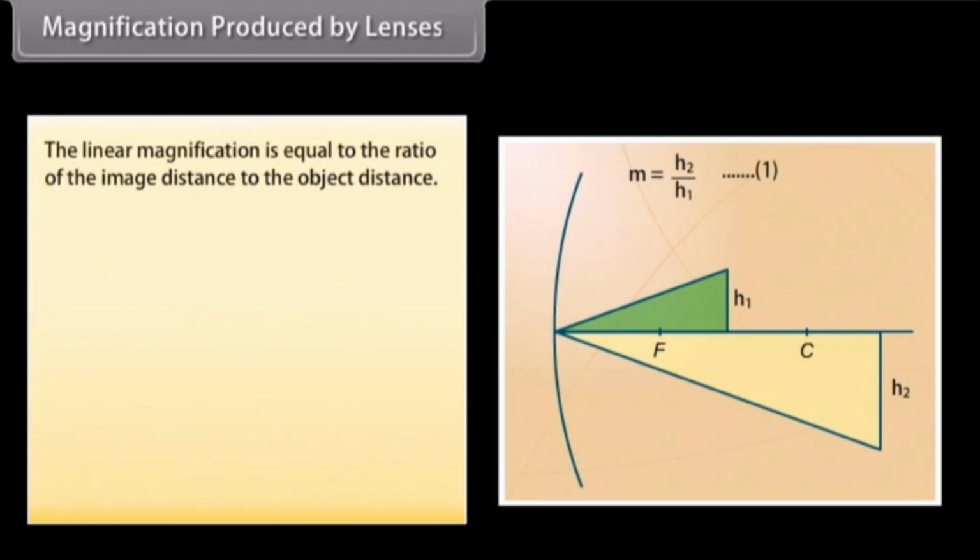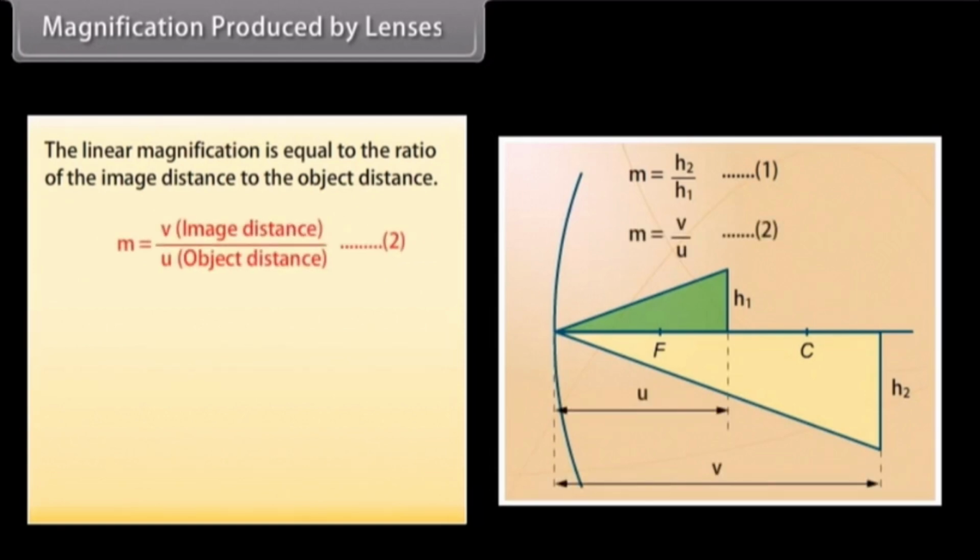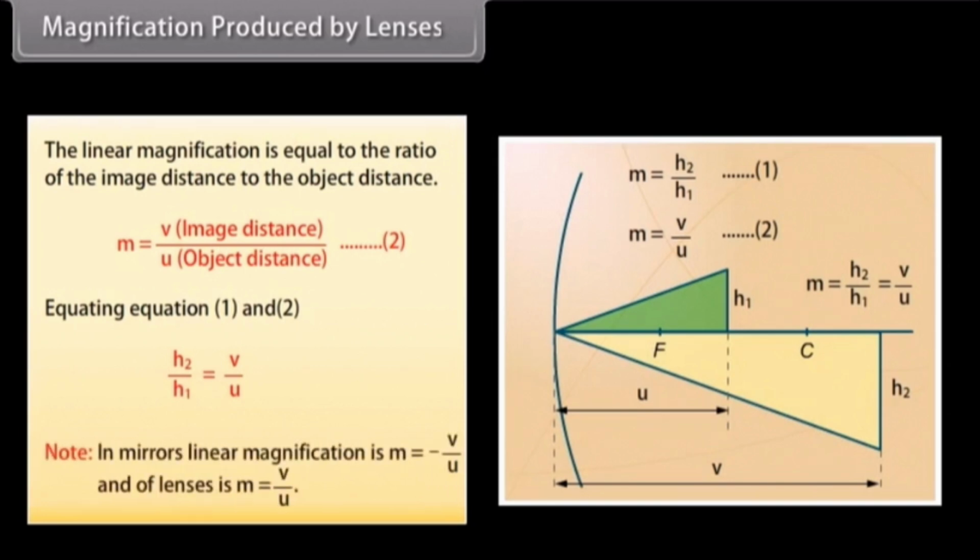The linear magnification is equal to the ratio of the image distance to the object distance. m is equal to v, image distance, upon u, object distance, which is equation 2. Equating equation 1 and 2, h2 upon h1 is equal to v upon u. Note: in mirrors, linear magnification is m is equal to minus v upon u, and for lenses, m is equal to v upon u.